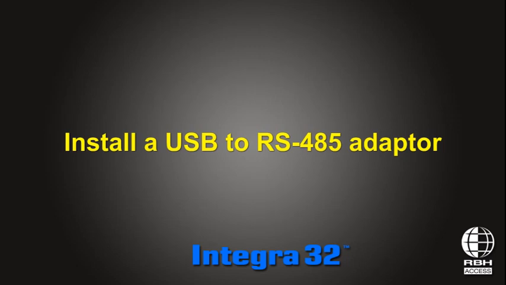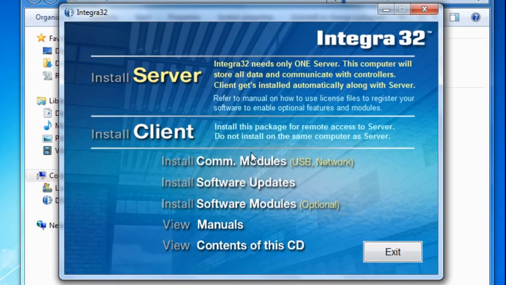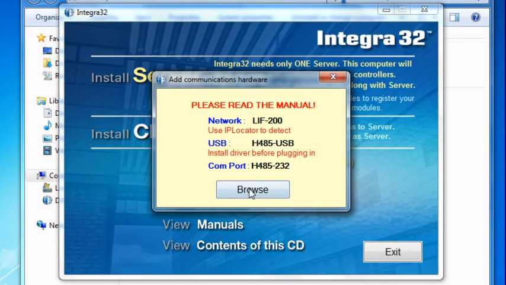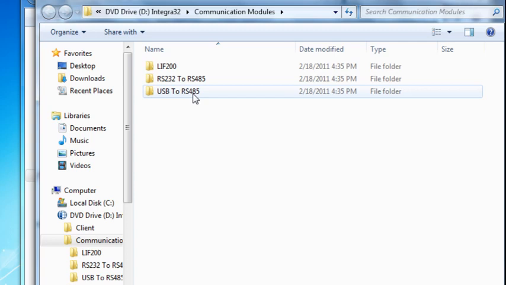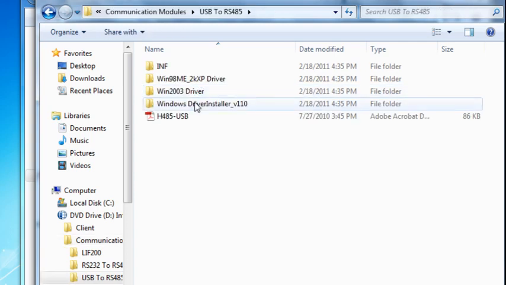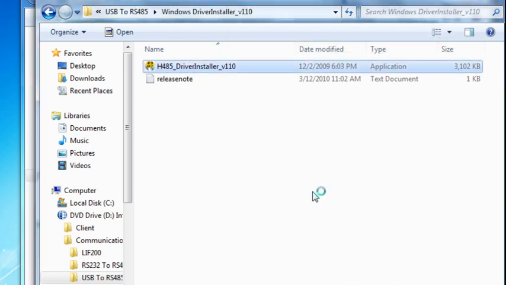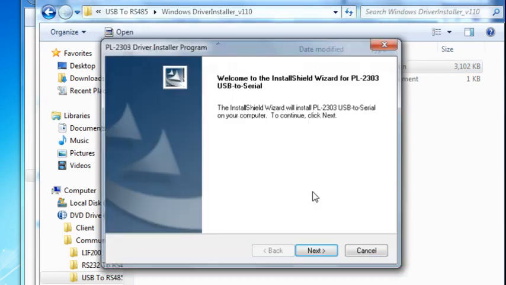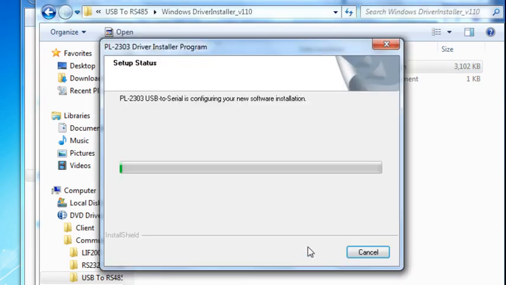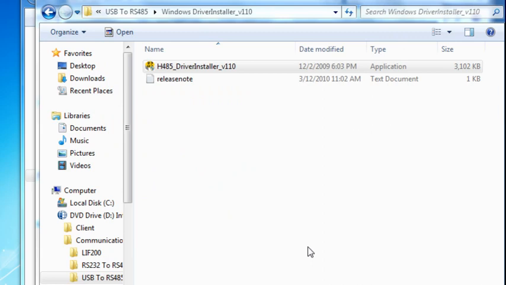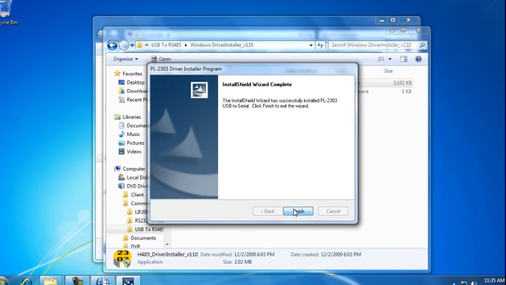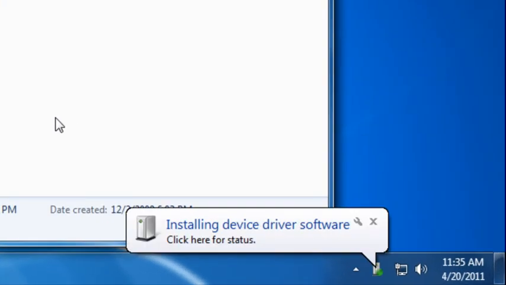Let's take a look at an example of panels being connected through USB port. Launch Integra32 CD, select Communication Modules, select USB to RS-485 adapter, and double-click on Windows Driver Installer. Double-click on the driver installer itself, and follow the steps to set it up on your computer. It is imperative to install driver prior to plugging in the USB adapter into your PC. Here it is, it was installed.